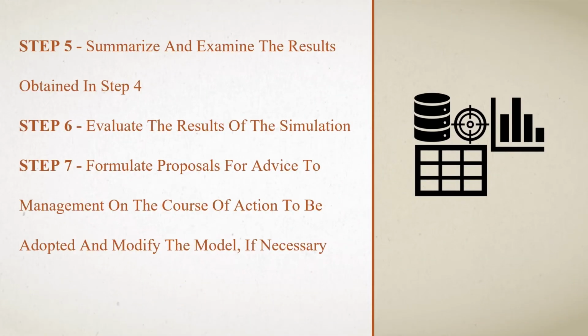Finally, step 5 says that we have to summarize and examine the results obtained in step 4. Once step 5 has been completed, we will move on to step 6, that is, evaluate the results of the simulation. Next, we will deal with the last step, step 7, that is, formulate proposals to advise the management on the course of action to be adopted and modify the model.